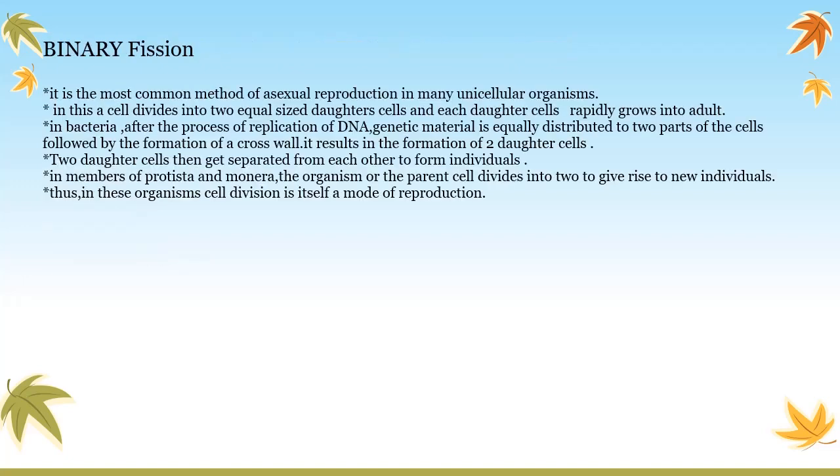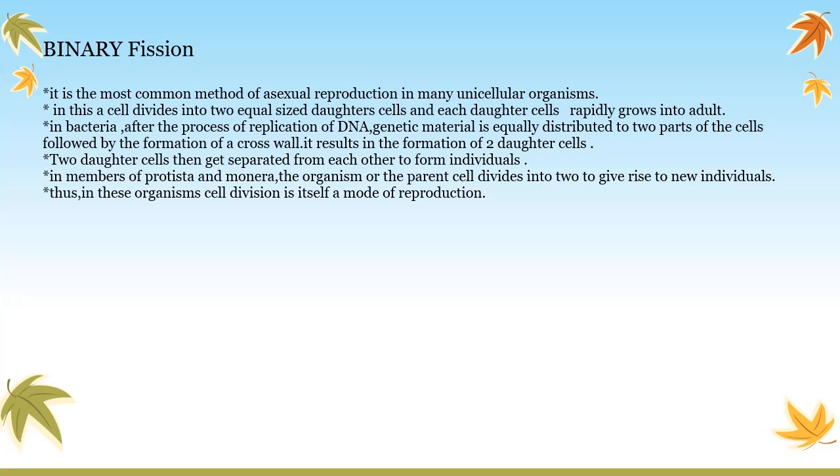Now we'll see what binary fission is. It is the most common method of asexual reproduction in many unicellular organisms. In this, a cell divides into 2 equal sized daughter cells and each daughter cell rapidly grows into an adult. In bacteria, after the replication of DNA, the genetic material is equally distributed to 2 parts of the cell, followed by the formation of a cross wall. It results in the formation of 2 daughter cells. The 2 daughter cells then separate from each other to form individuals.